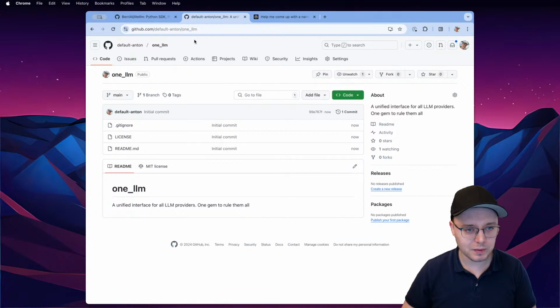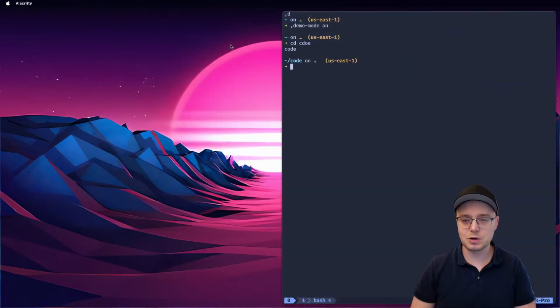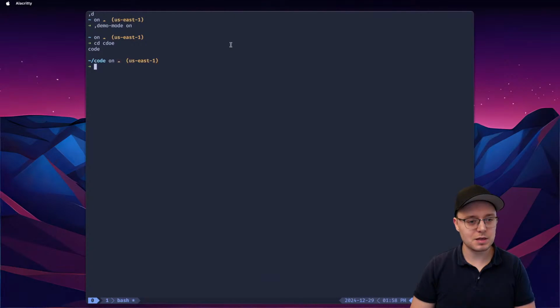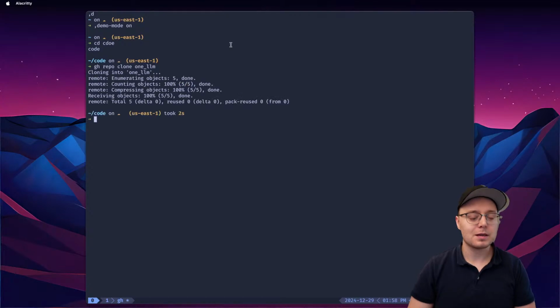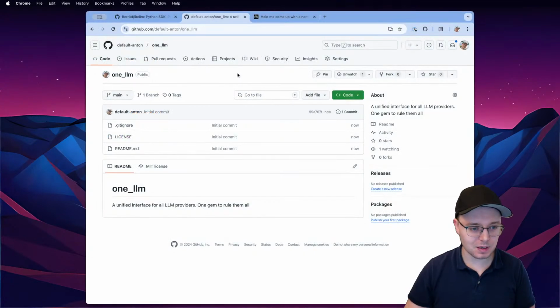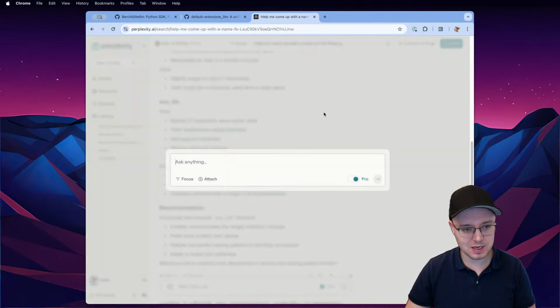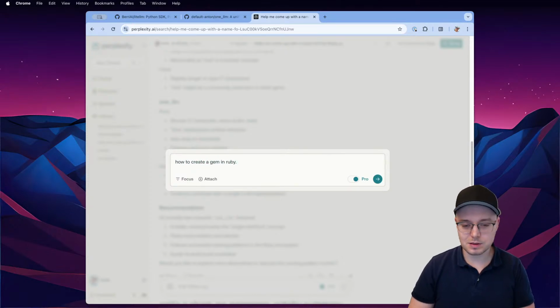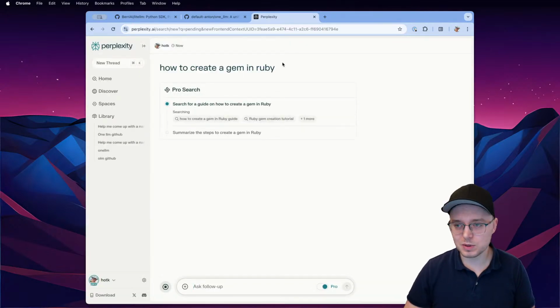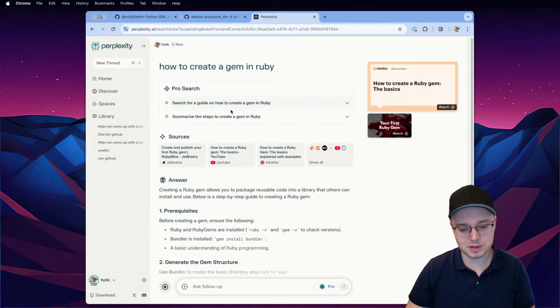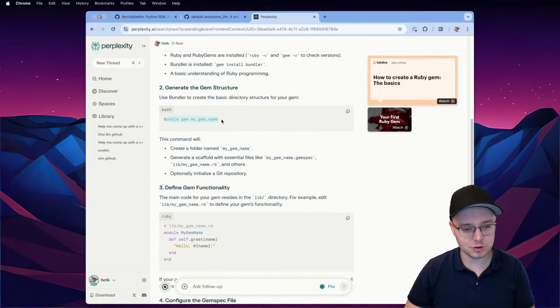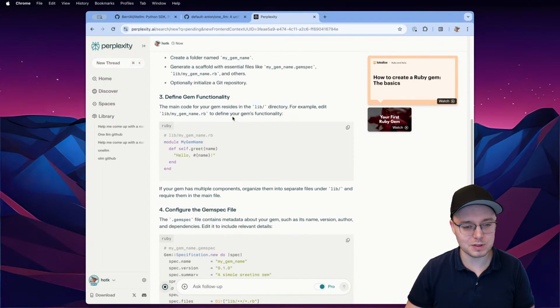And now I need to copy this to my localhost. So I'm going to go to code here, and I'm going to say gh repo clone one LLM, and we're going to clone it locally. And now we need to start creating a gem. It's been a while since I created a gem, so I'll just ask Perplexity how to create a gem in Ruby. It will probably be something like gem init, but maybe there are better tools at this point, so I'm not sure. Gem install bundler, bundler gem, my gem name. Yeah, it creates a folder and stuff like that.